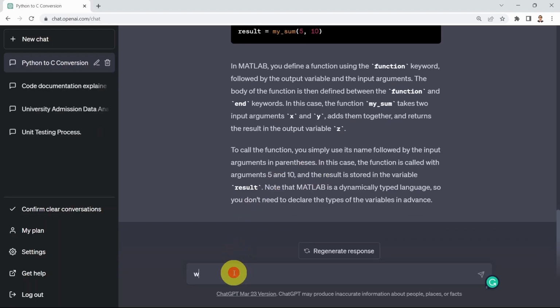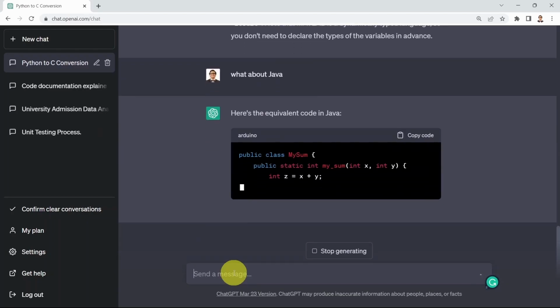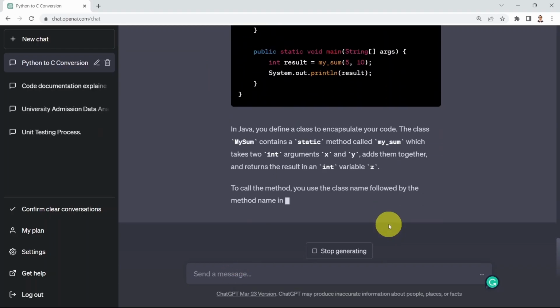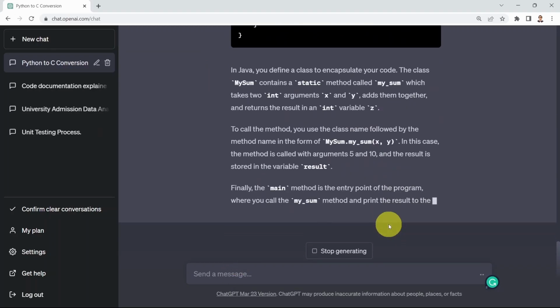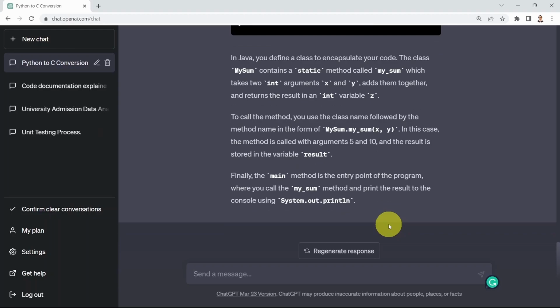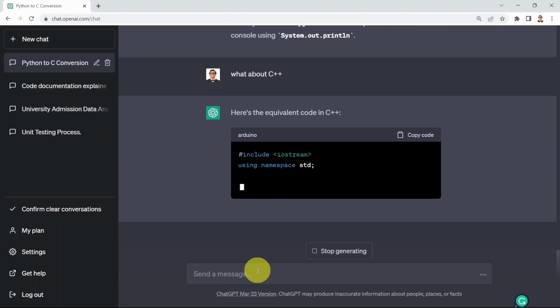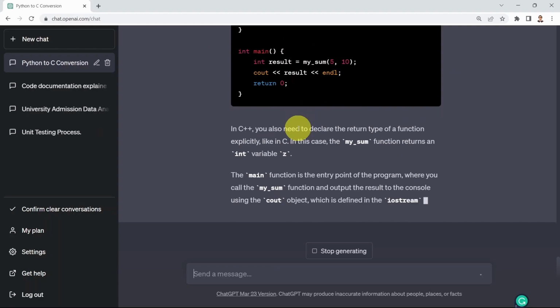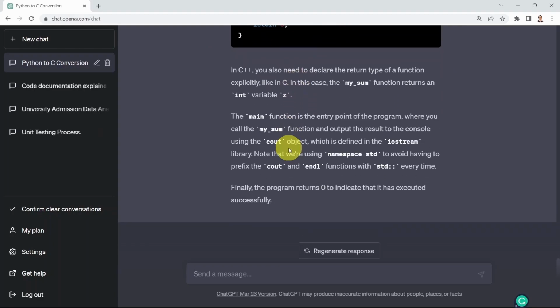Well, what about Java, for example? Let's see. Okay, we're just testing out ChatGPT's ability in multiple programming languages. Here we go. Again, this is pretty incredible because now you can see you can basically write the code once and you can convert it to multiple programming languages. All right, so what we could do next, we can say, well, what about maybe C++, for example? Here is the equivalent code in C++, and this is simply the code. Again, you can leverage that. Again, ChatGPT pretty much knows every single programming language out there.